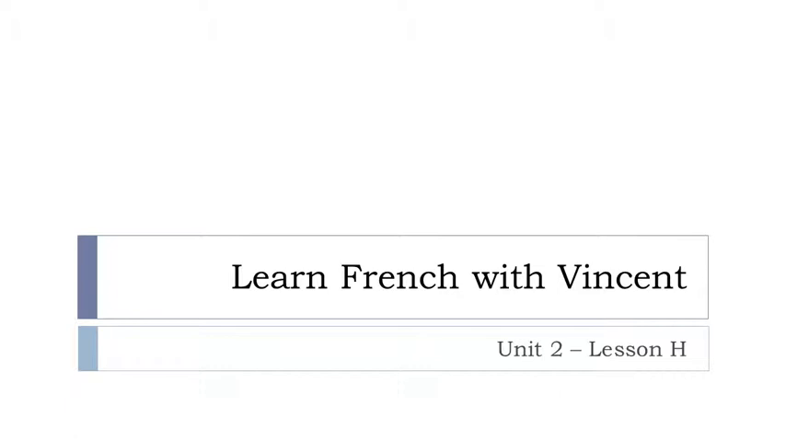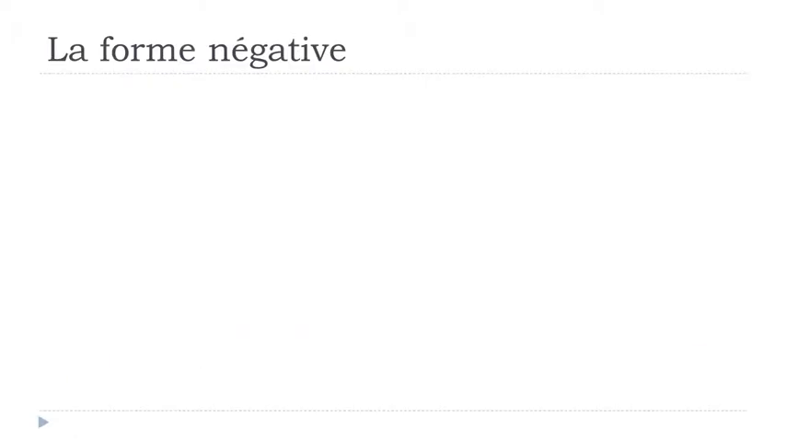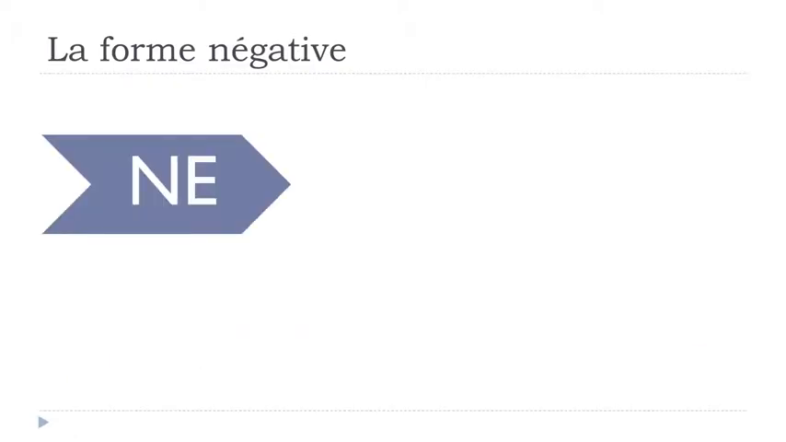This is Unité 2, leçon H. In this lesson, we'll discover la forme négative. So if you want to say that you are not doing something, or so, the negative form in French. The negative form in French is composed of two elements.